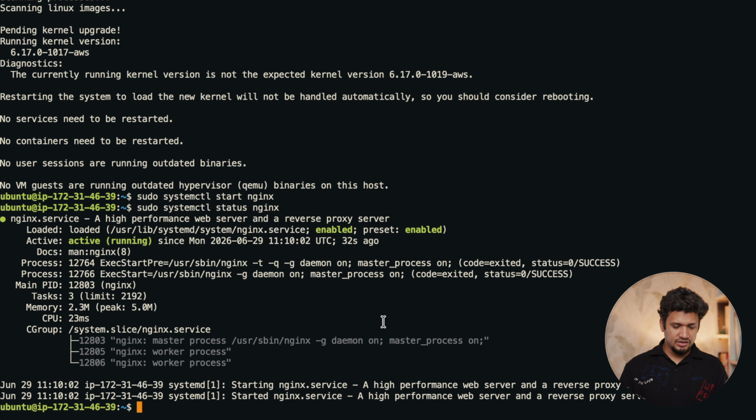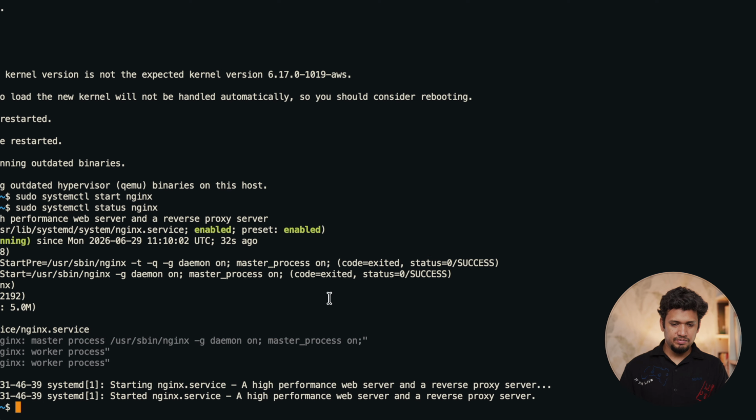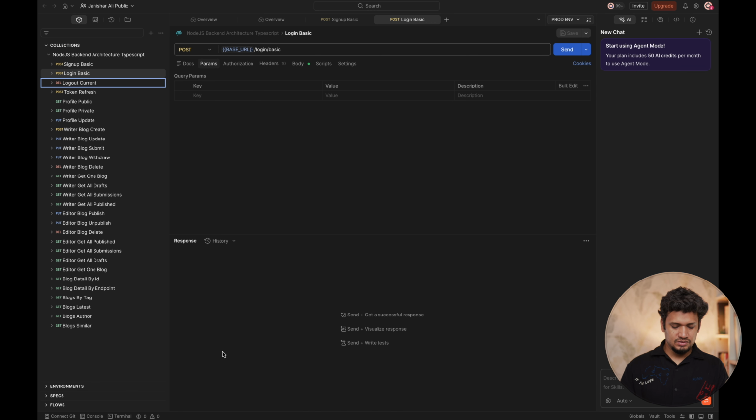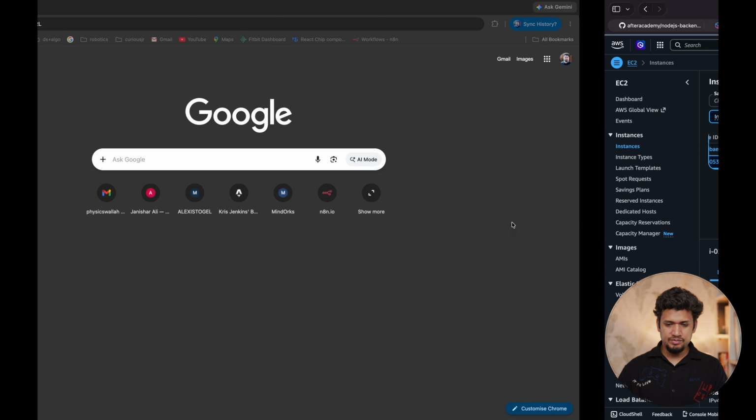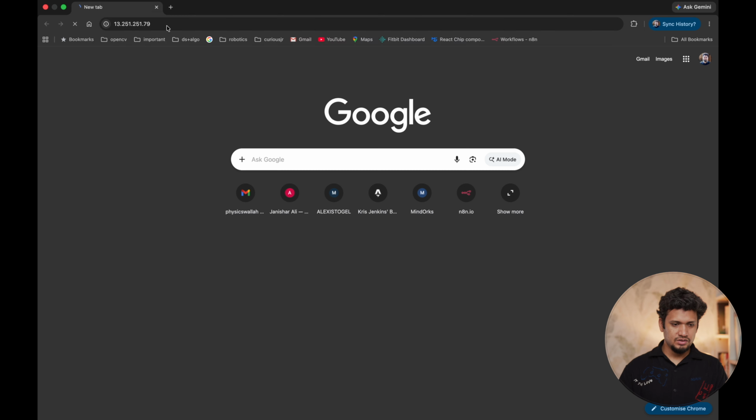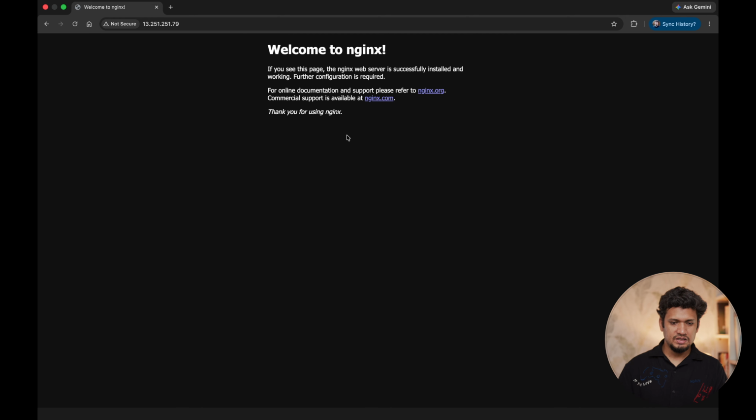So if we check, let me run Chrome. Let me supply the IP address of the EC2 instance. If I open the IP address, Nginx is available. So now I am able to access Nginx through the IP address.